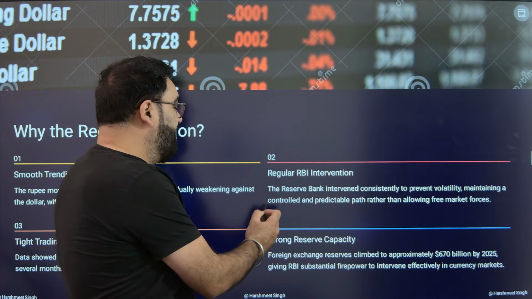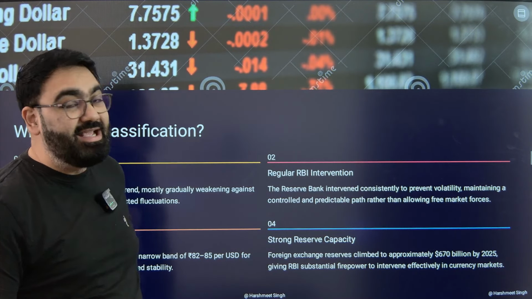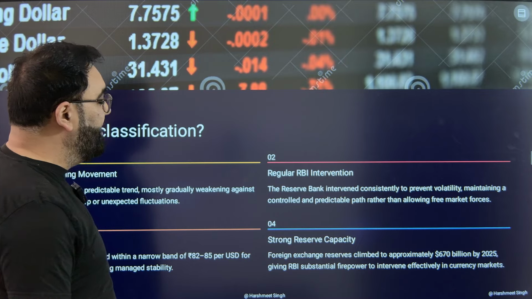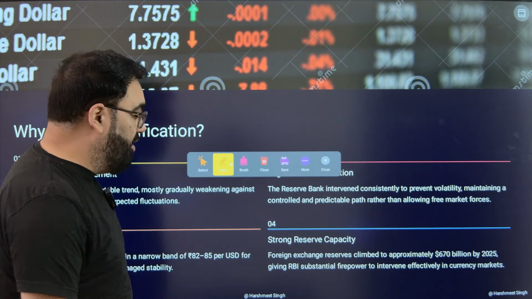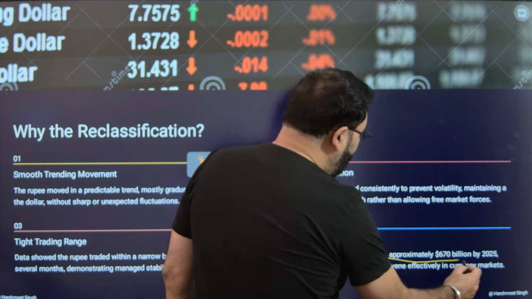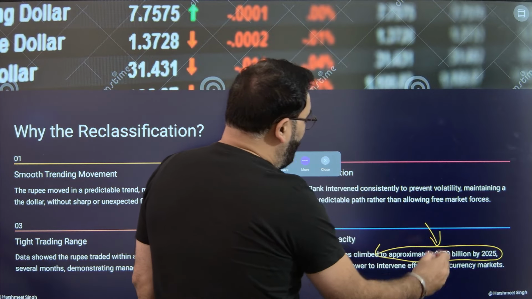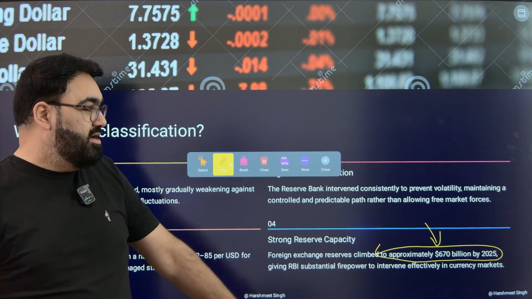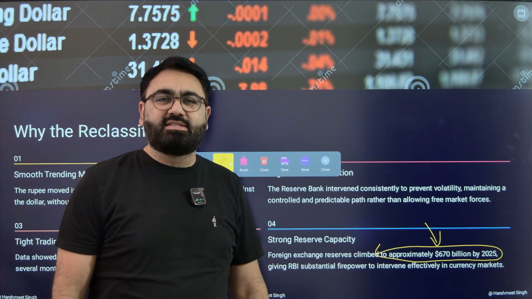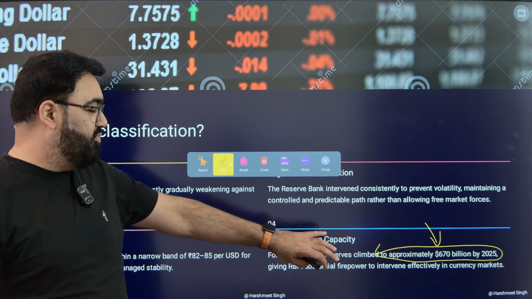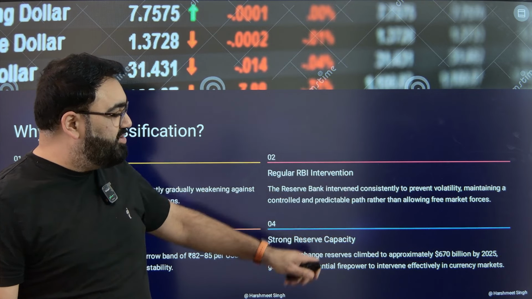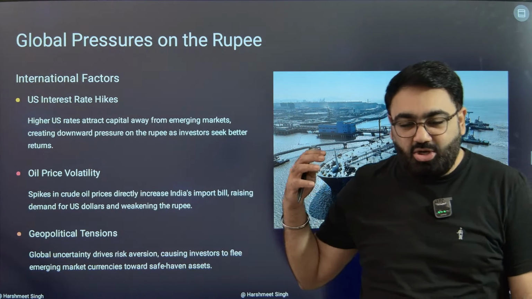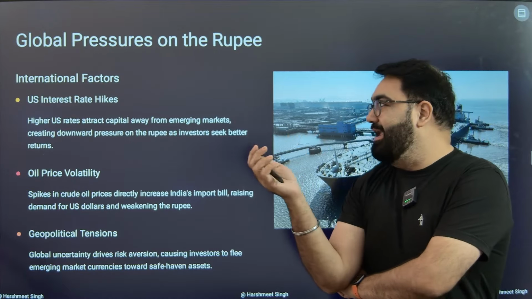RBI has been intervening regularly through, as I said, open market operations. And they could do that because RBI has maintained a healthy amount of foreign exchange reserves. Now, if you go to the RBI website, every 2 weeks they publish this data. On the RBI website, you can see how much foreign exchange reserve the RBI has at any given point of time. So on average, we have maintained $670 billion of foreign exchange reserves in 2025. This much foreign exchange allows RBI a free hand to play this role, and they are able to get a lot of dollars into the market whenever the time requires.